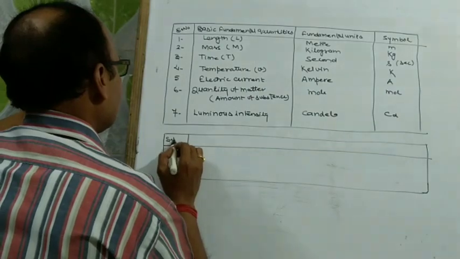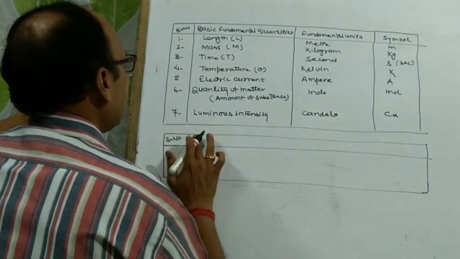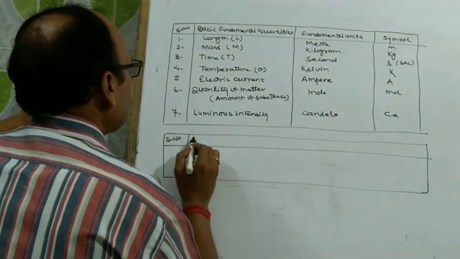Serial number column, basic fundamental quantities; in place of basic you have to use here supplementary.